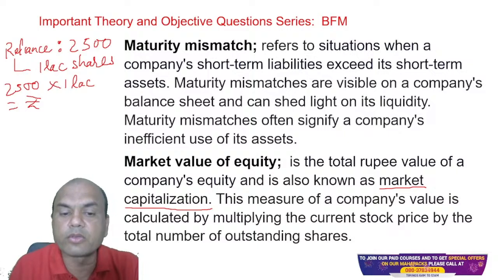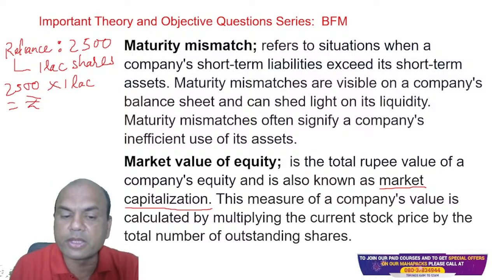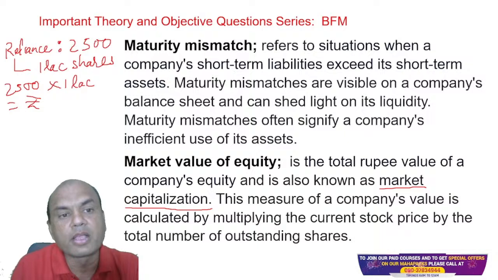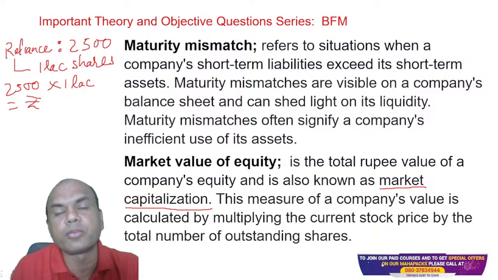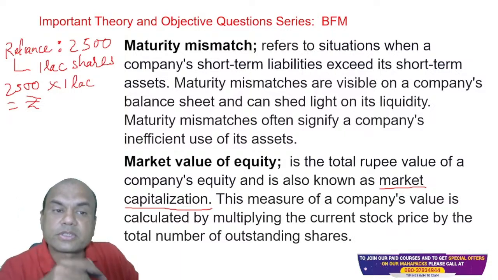Total rupee value of the company's equity. The measure of a company's value is calculated by multiplying the current stock price by the total number of outstanding shares. See this, we have done the same thing: current market price into total number of outstanding shares. How many shares have been issued in the market? That is known as outstanding shares.